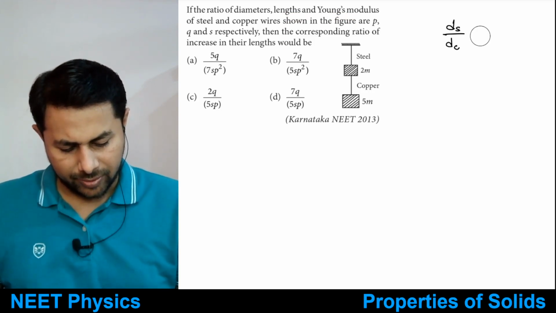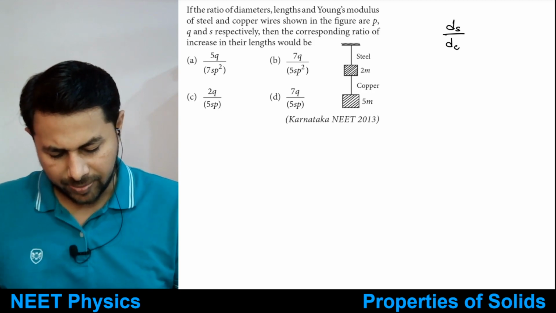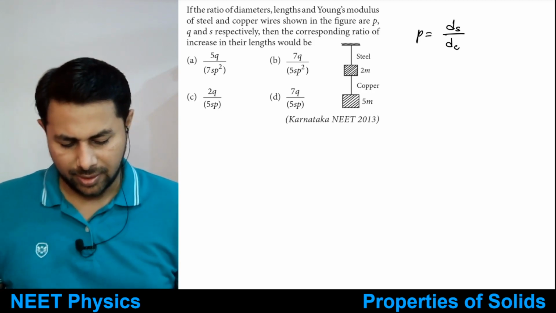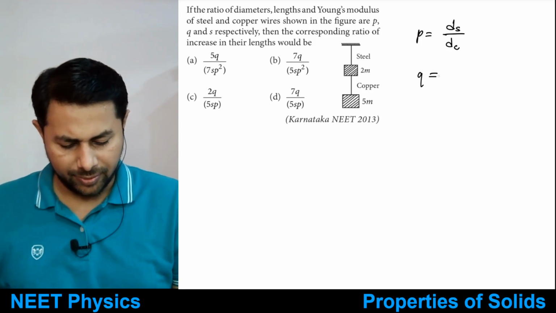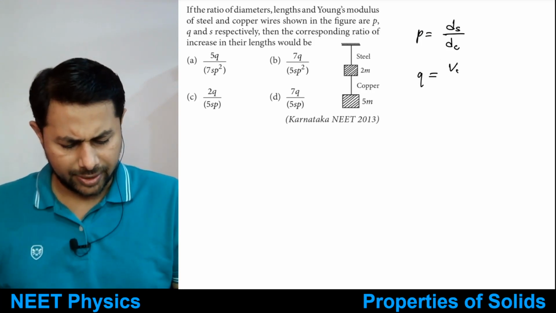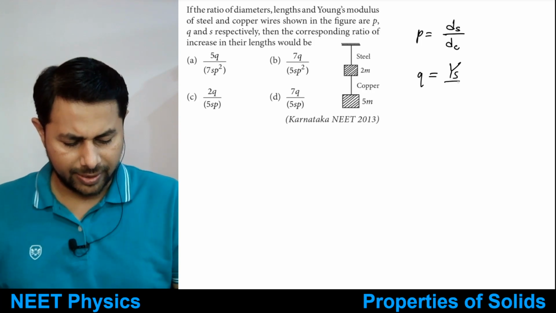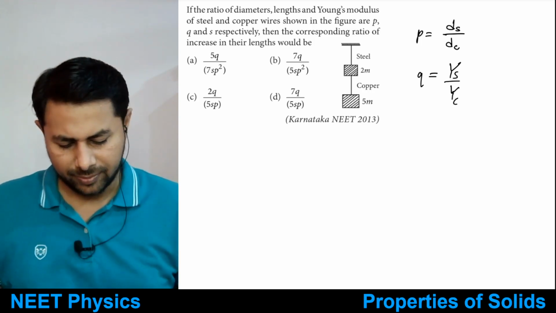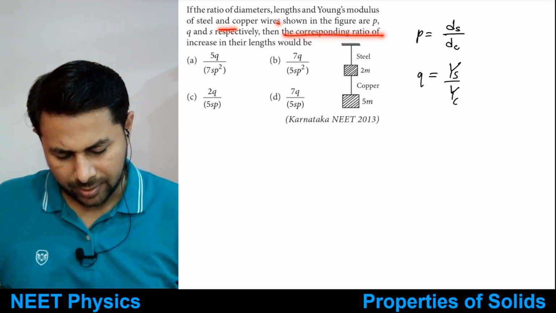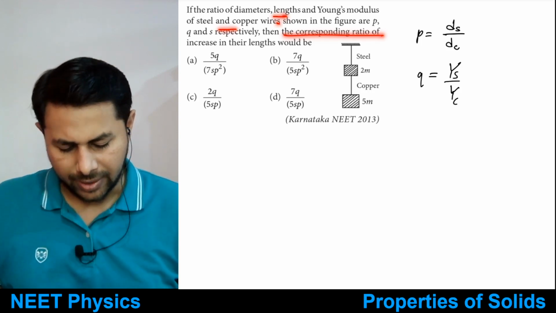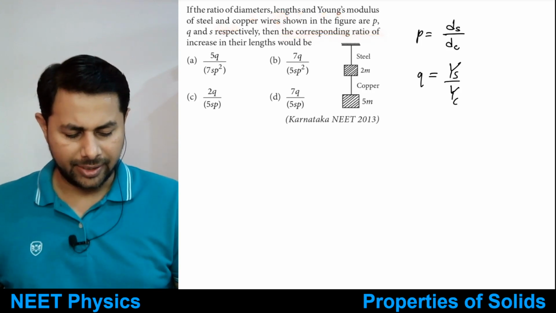This is P. Then Young's modulus of steel divided by Young's modulus of copper.